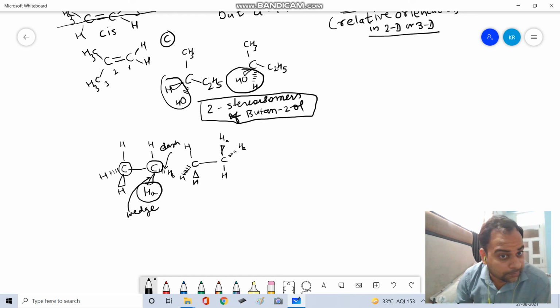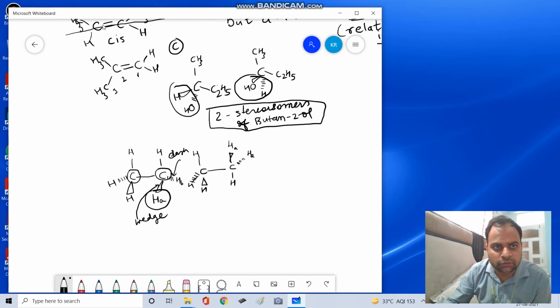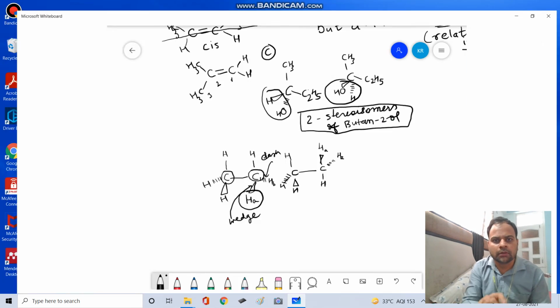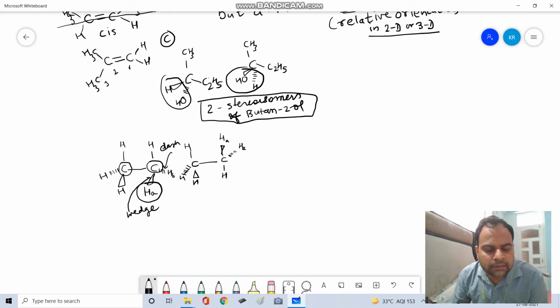You can argue that there is free rotation around a sigma bond, in comparison to the first example where there was no free rotation. So why can't we say that this is also a stereoisomer, but a different kind of stereoisomer in comparison to example one? We will discuss this in the next video, how this is different from this. Thank you for listening.